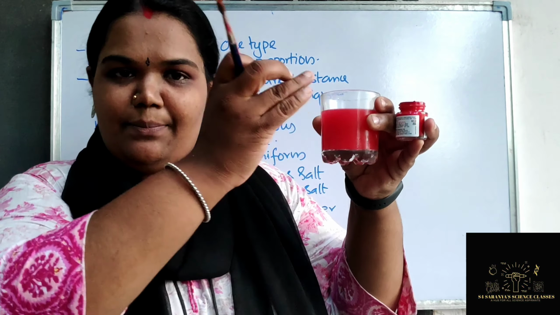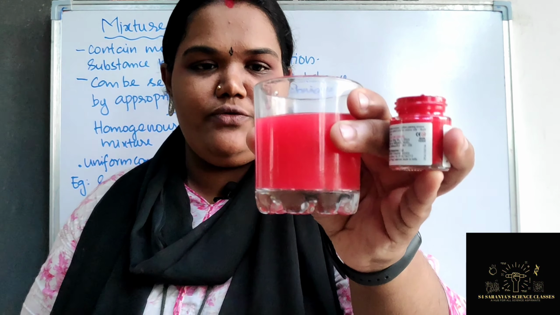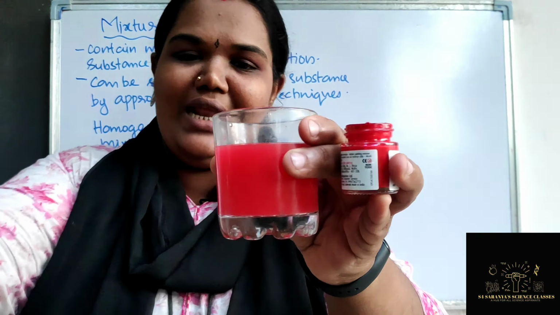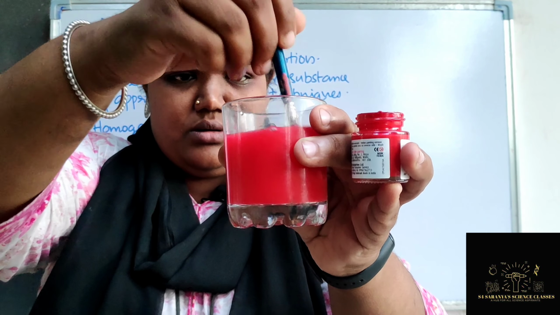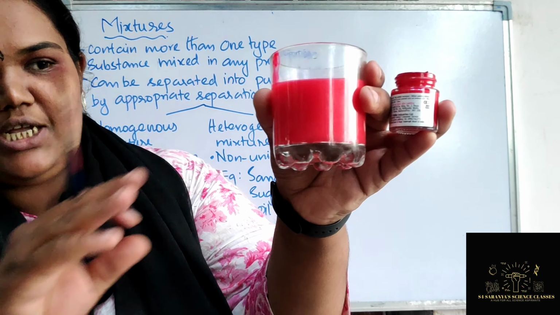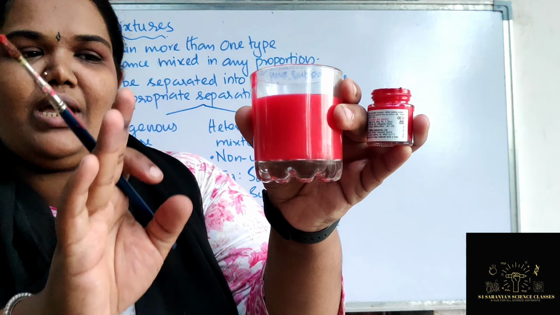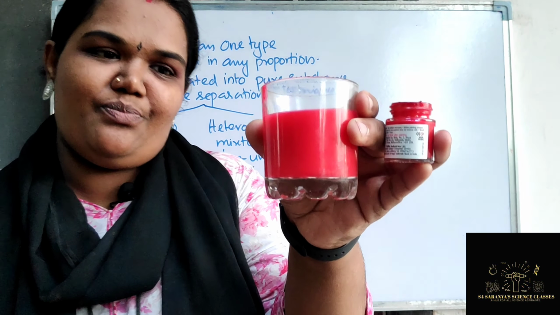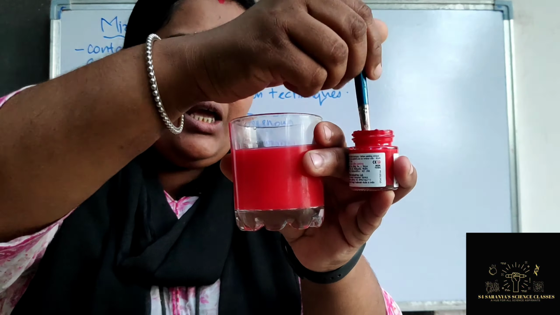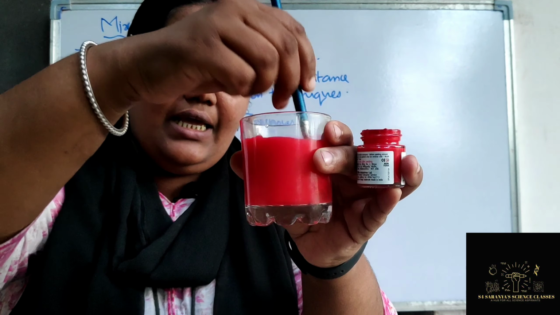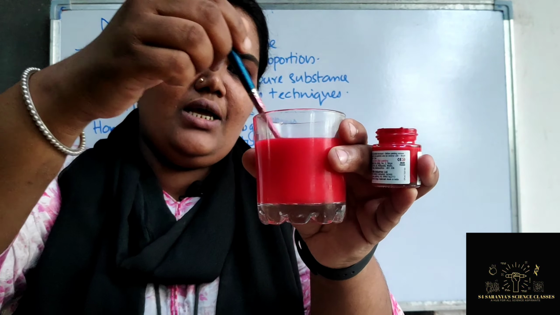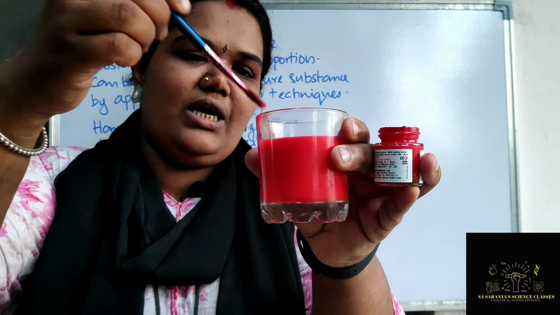So here you can see that the color is uniformly mixed. If you take from any part of this, the color will be uniformly mixed everywhere. I am going to add some more color into it. What will happen? You can see that the concentration has increased. The first one was really light, now it has become more concentrated. If you keep on adding, the concentration keeps increasing, right?